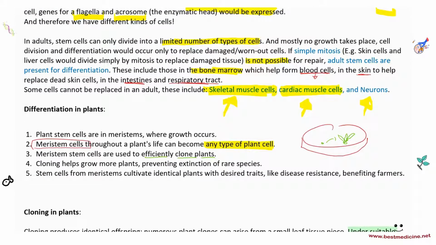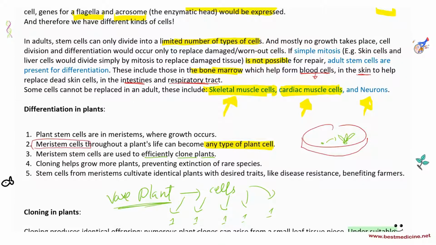Cloning helps grow more plants, preventing extinction of rare species. So, for example, if you have a rare plant and you get cells from it, okay? You put each of the cells into different petri dishes to grow different plants. You get one plant here, one there, one there, and then you get a lot of plants from one particular rare plant because you've used its meristematic stem cells to culture them. Stem cells from meristems cultivate identical plants with desired traits, like disease resistance, benefiting farmers as well. So we can also use cloning to cultivate identical plants.